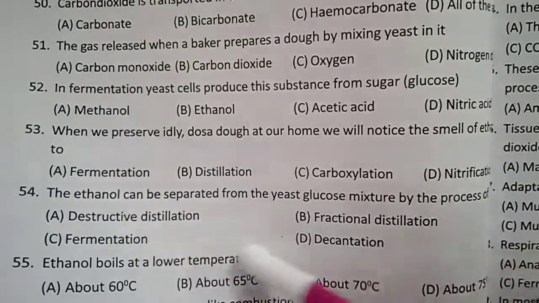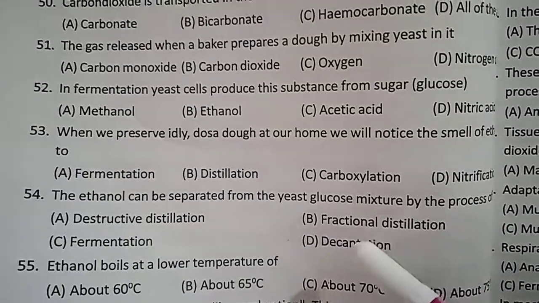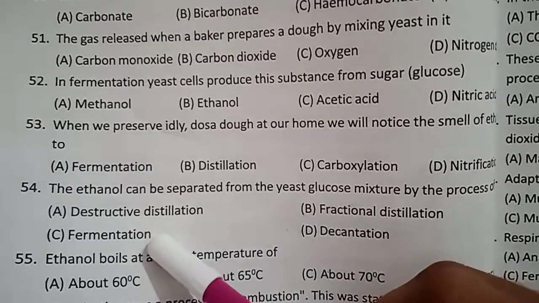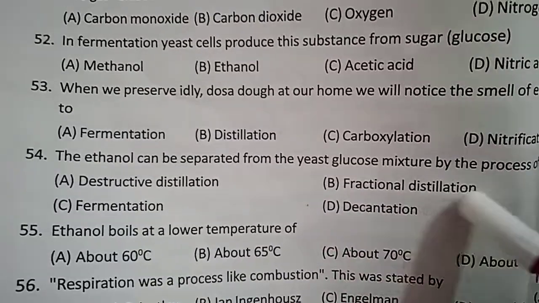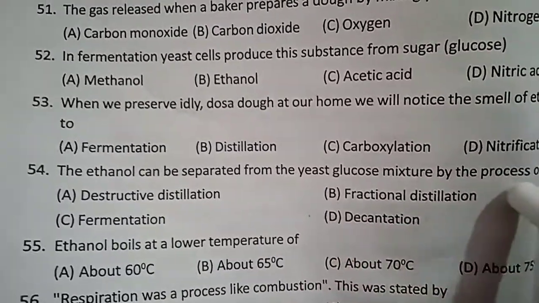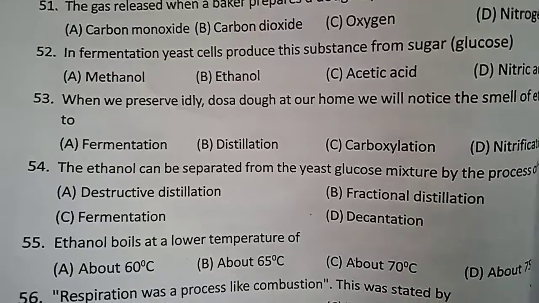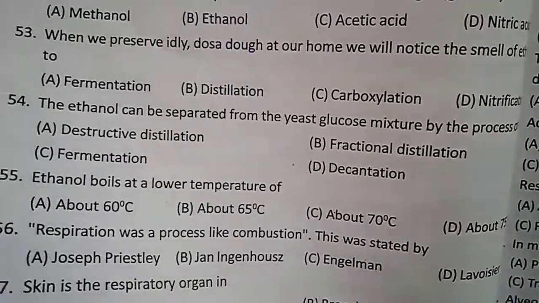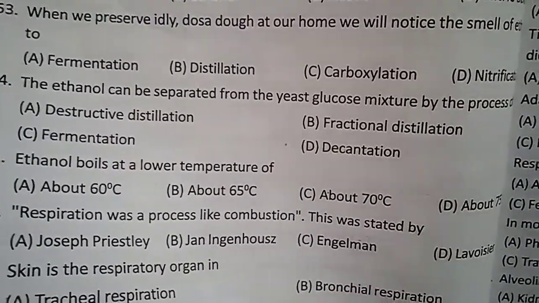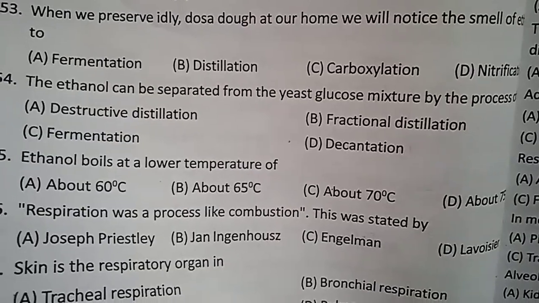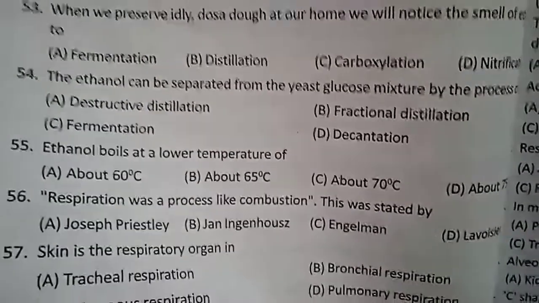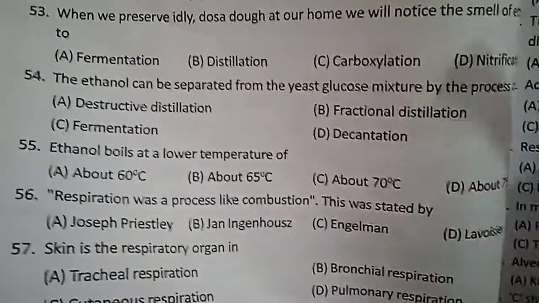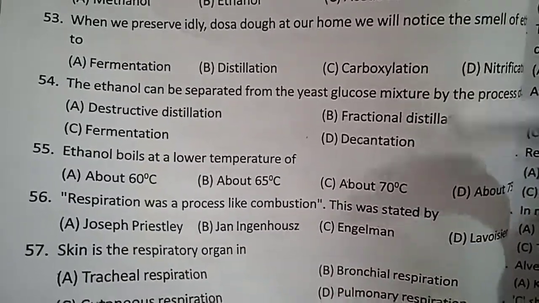The ethanol can be separated from the yeast glucose mixture by the process of. So here the separation processes are there. Destructive distillation, fractional distillation. What is the answer here? Fractional distillation. By this process we can separate the ethanol from the yeast glucose mixture. Ethanol boils at a low temperature of about 70 degrees. What is that? 70 degrees.